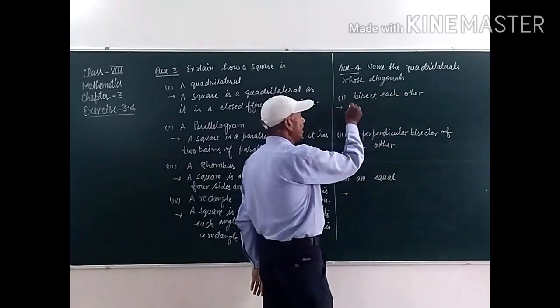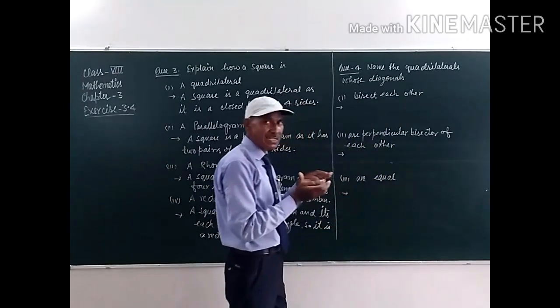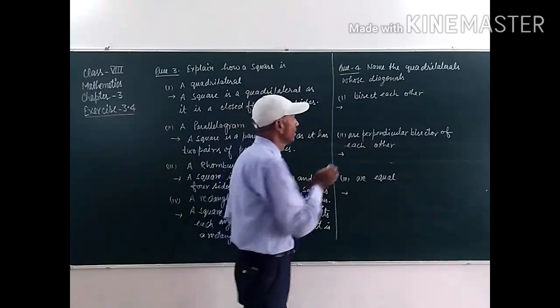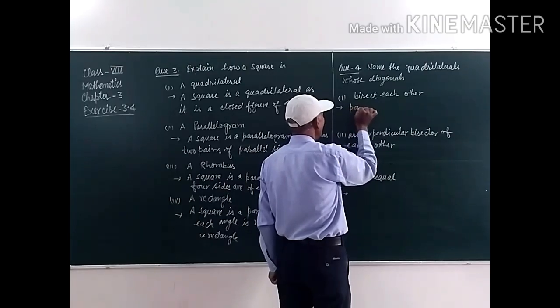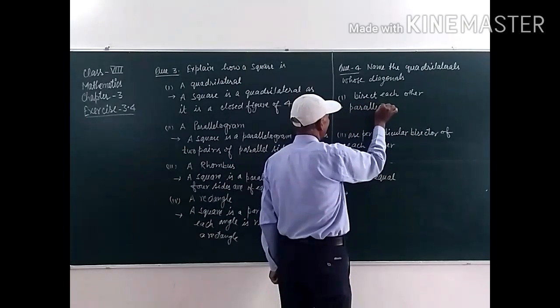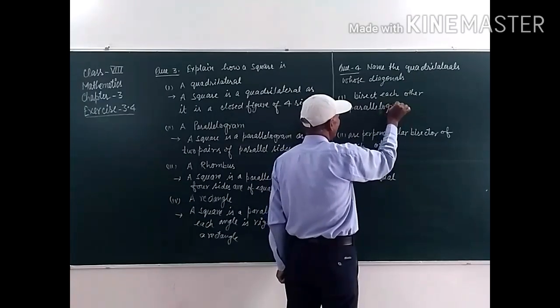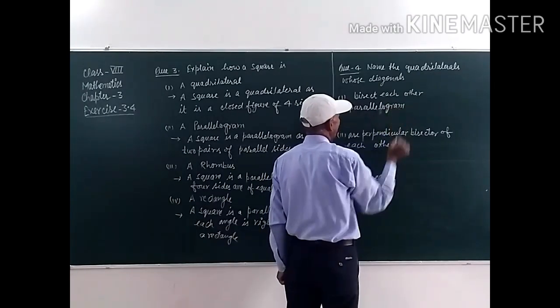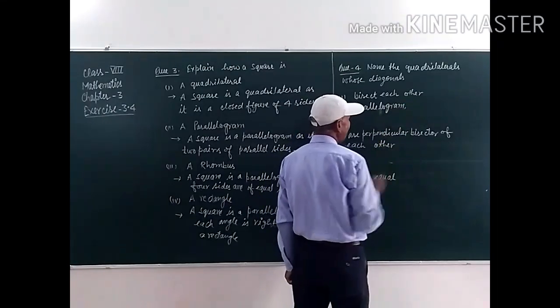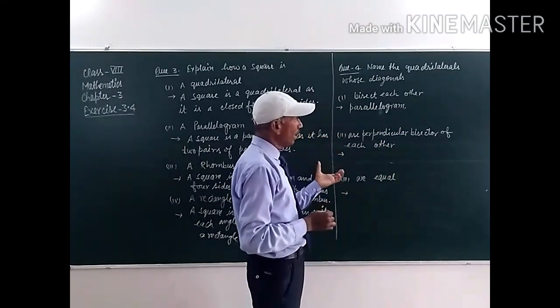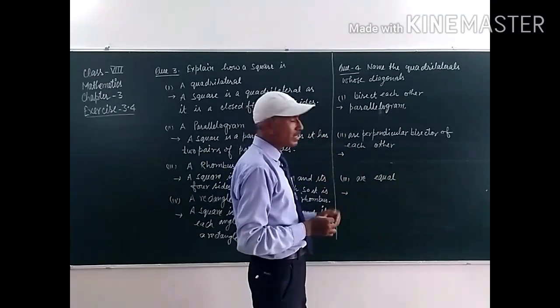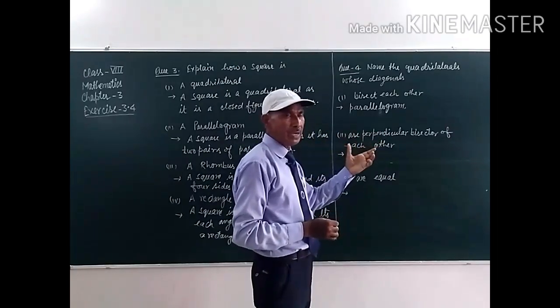So parallelogram: the diagonals of a parallelogram bisect each other. This one is a parallelogram. Second figure, student: square, rectangle, rhombus, these are parallelograms.